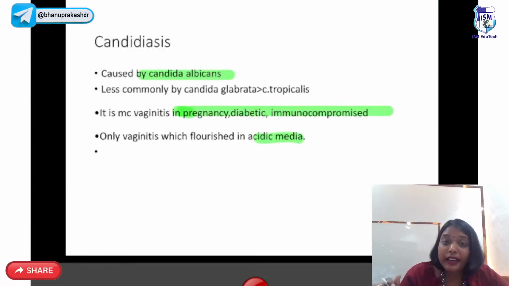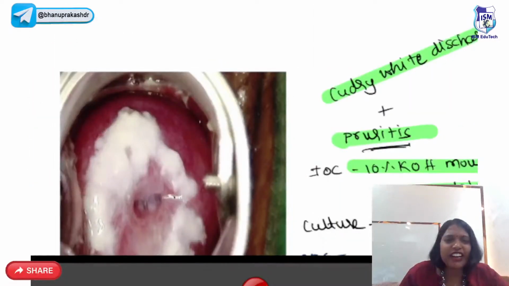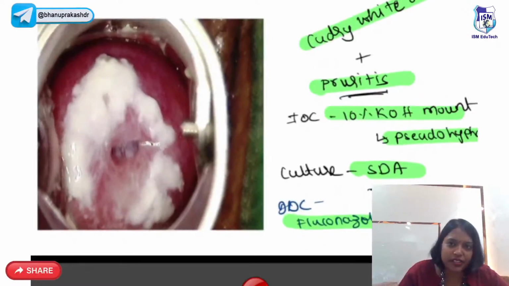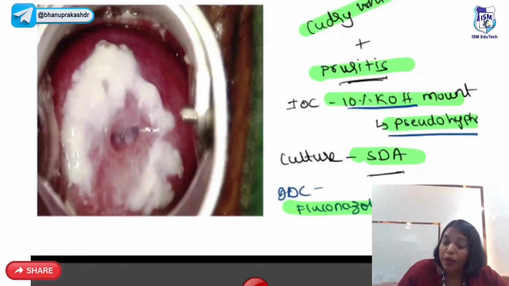Next coming to the Candida. Candidiasis is caused by Candida albicans. This is more common in immunocompromised women, diabetics, in pregnancy, when we mainly have acidic medium, because this mainly grows in the acidic medium. Here it will be curdy white discharge with a lot of pruritus. When you put 10% KOH, you will see pseudohyphae. Culture is mainly on Sabouraud's dextrose agar. That's the gold standard. And what is the drug of choice? Fluconazole.